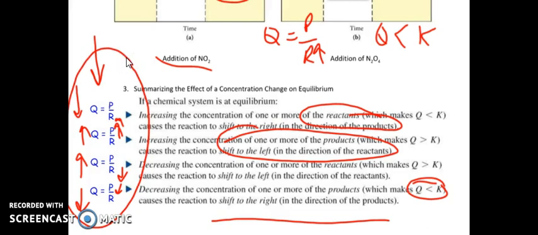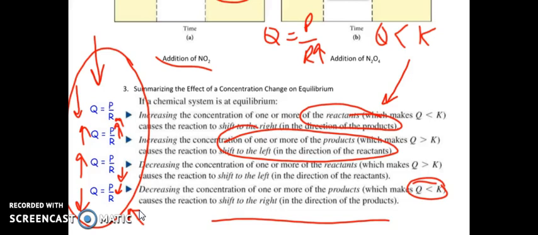I don't memorize this whole thing. I figure it out from using up or down, up or down. And if Q is less than K, I need to make it bigger. If Q is bigger than K, I need to increase my reactants, decrease my products to make it equal to K. If Q is less than K, I need to increase my products to make it work.